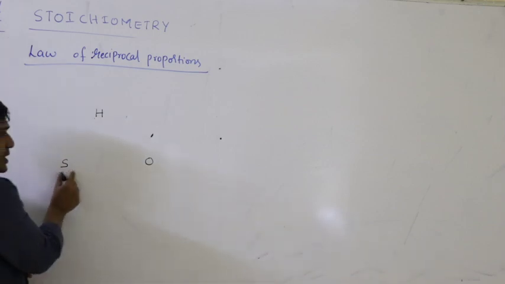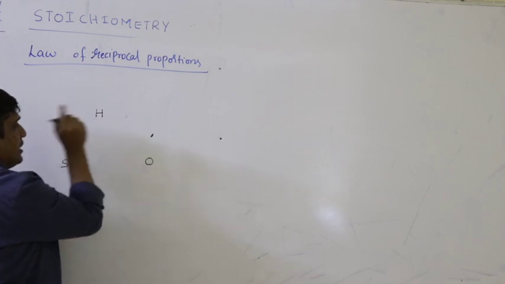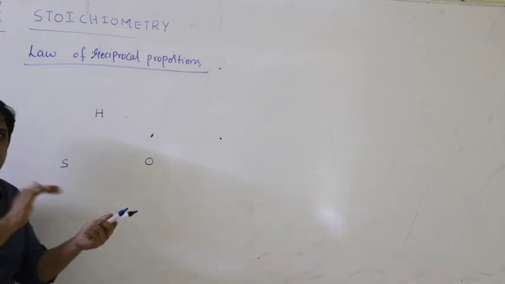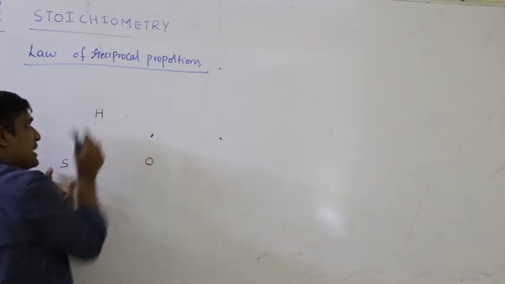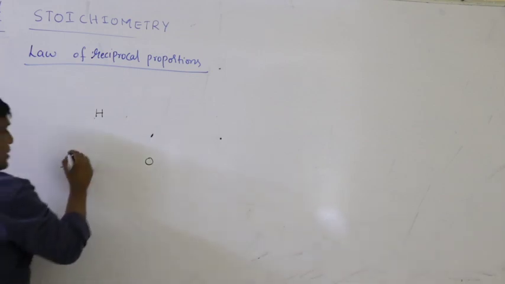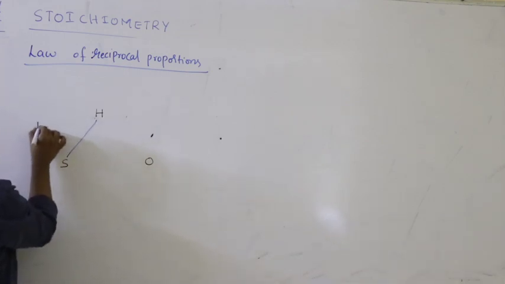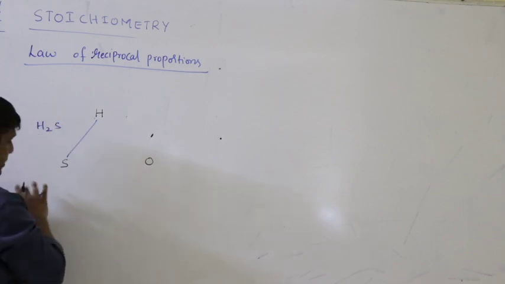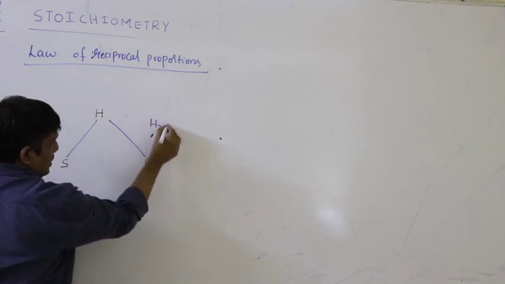Say this is first element, second element, third element. If two elements can combine separately with the third element, the first and second element can combine separately with the third element. Hydrogen and sulfur can combine to form H2S. Oxygen can combine with hydrogen separately to form H2O.